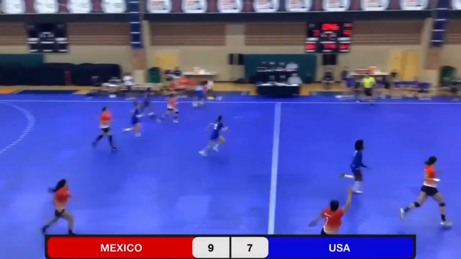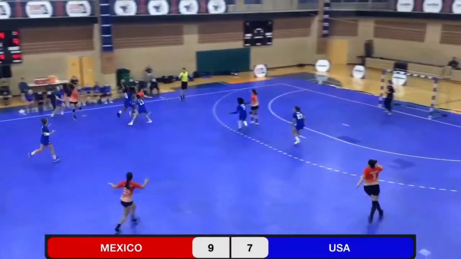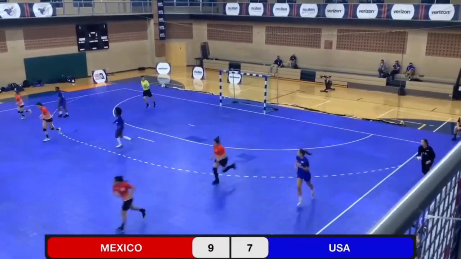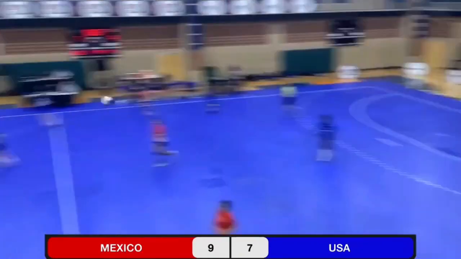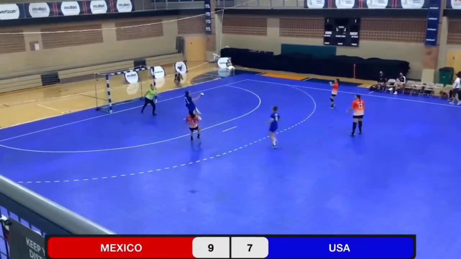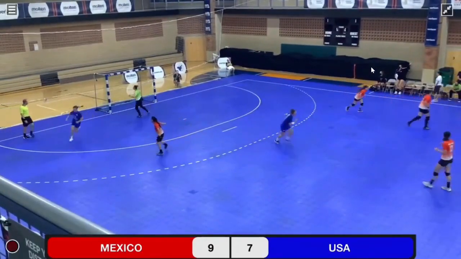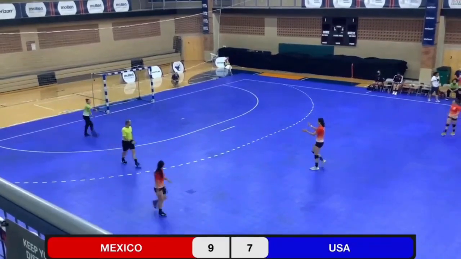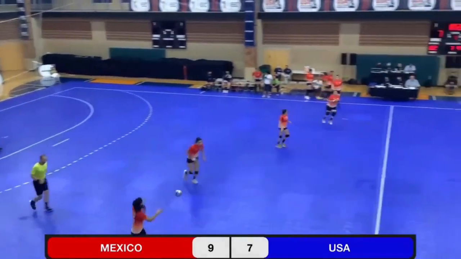Turnover. Mexico on the break. They overshoot the target. The USA sees an opening. Julia Taylor with the opportunity, but a nice save by the Mexican keeper.